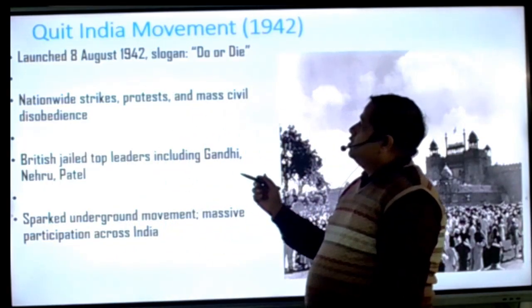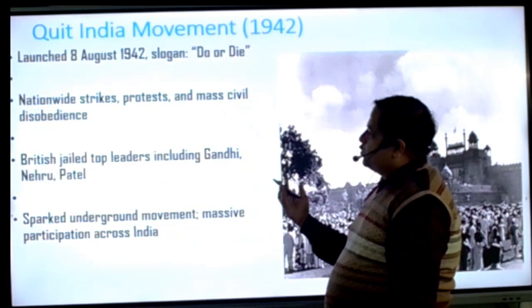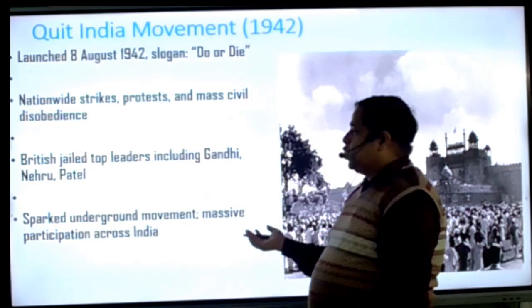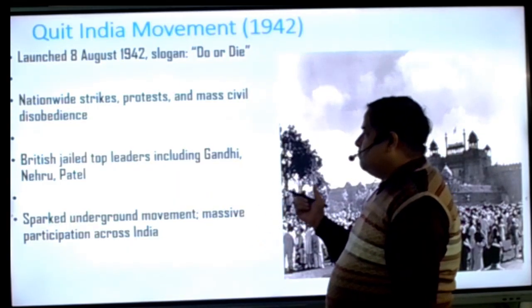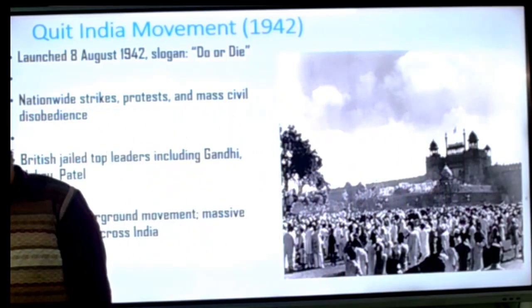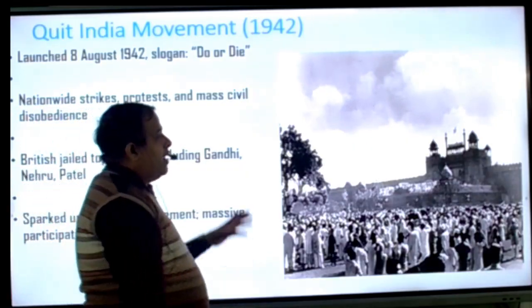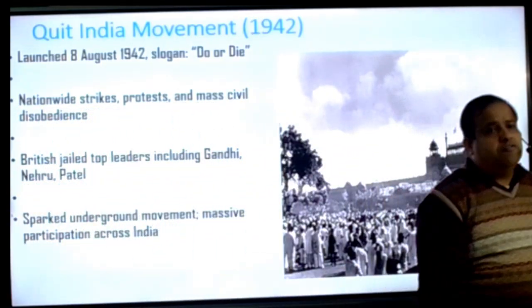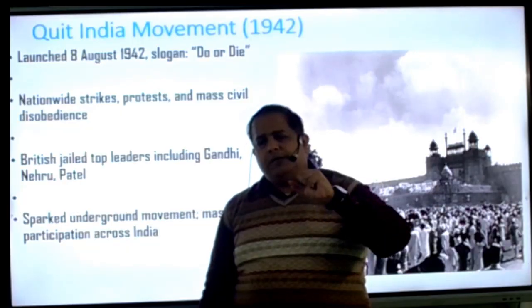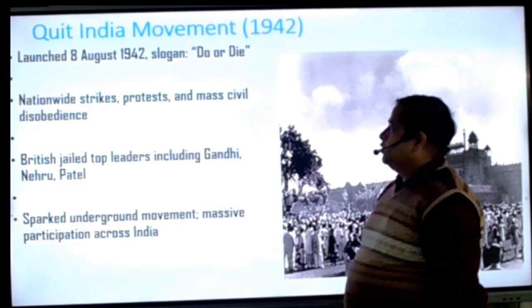Okay. So nationwide strike, protest and mass civil disobedience took place. The British jailed top leaders including Gandhiji, Nehruji and Patel, which I say to you was Operation Zero Hour. It sparked an underground movement, massive participation across India took place in this, and heavy casualties took place. But by this moment, the whole world looked towards India. The American president also put some pressure on the British government that you have to release India from this burden and torture.